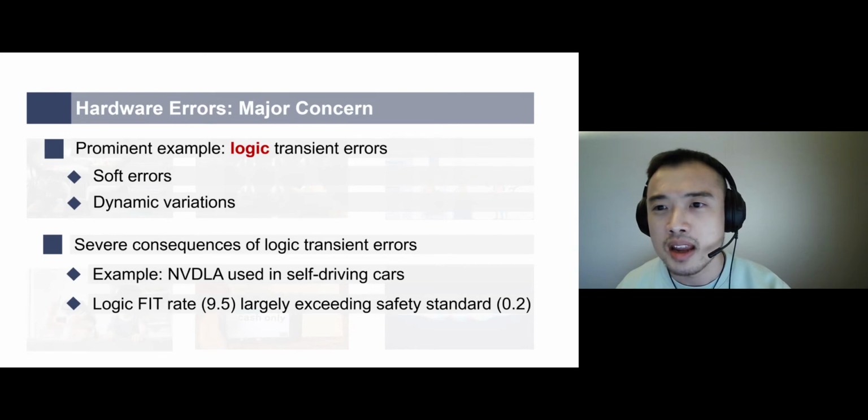Even though these transient errors can also affect memory, and memory errors have been the focus of previous work, it turns out that when these errors affect the logic portion, they will bring severe consequences. Here we give an example of NVDLA, NVIDIA's open-source deep learning accelerator. If NVDLA is used for self-driving cars, then the industrial standard only allows its logic portion to have a FIT rate smaller than 0.2, where the FIT rate is a standard resilience metric. However, our research showed that the actual FIT rate for NVDLA's logic portion can be higher than 9.5. It means that resilience requirements cannot be met if the logic portion of deep learning accelerators is left unprotected.